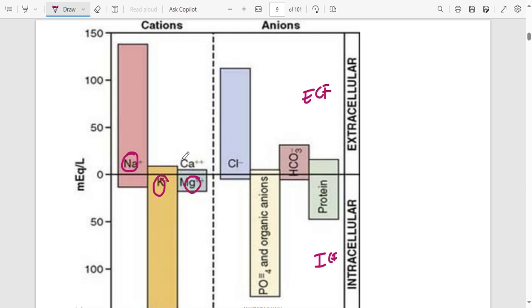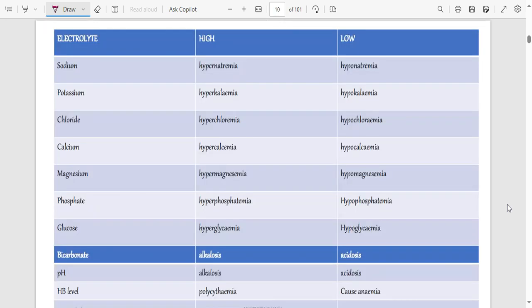And then the anions, those which are negatively charged in ECF. Because sodium is high in ECF, we expect chloride to be high in ECF, and also bicarbonates. And then for ICF, the major ones you have got phosphates and proteins.